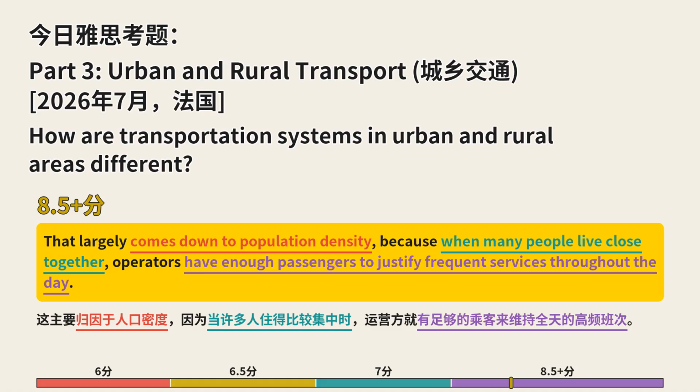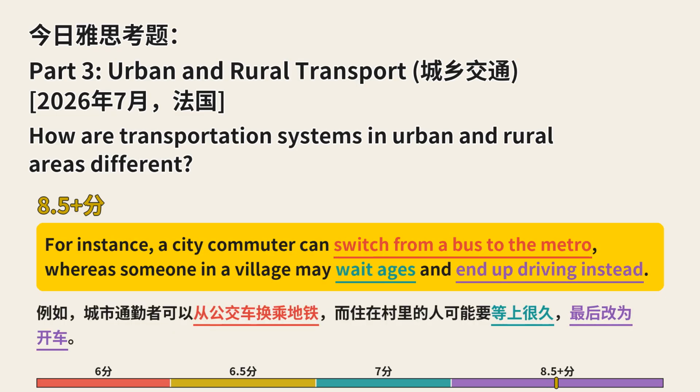That largely comes down to population density, because when many people live close together, operators have enough passengers to justify frequent services throughout the day. For instance, a city commuter can switch from a bus to the metro, whereas someone in a village may wait ages and end up driving instead.